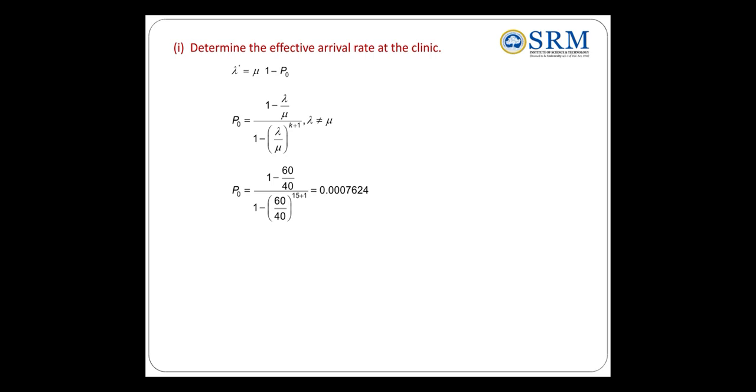0.0007624. Now you substitute this P naught value into the effective arrival rate lambda dash. So mu value 40, then substitute the P naught value. Now I am getting lambda dash, the effective arrival rate, as 39.9695 per hour.